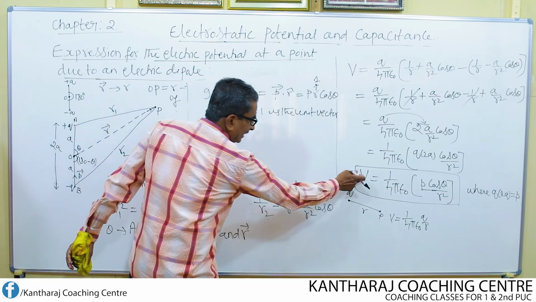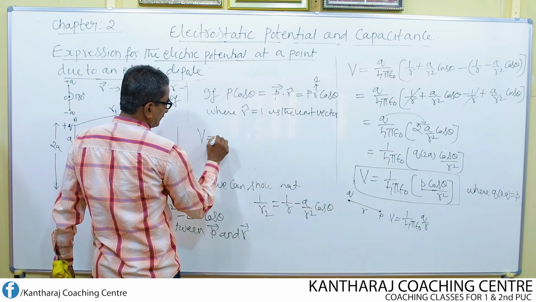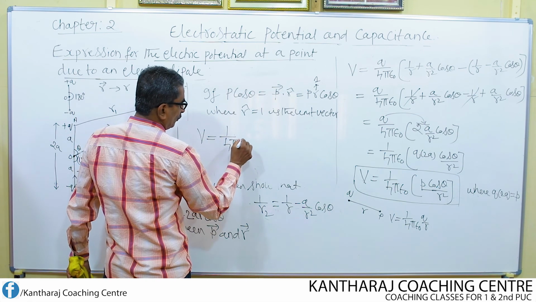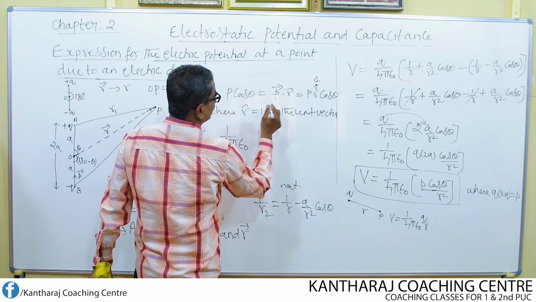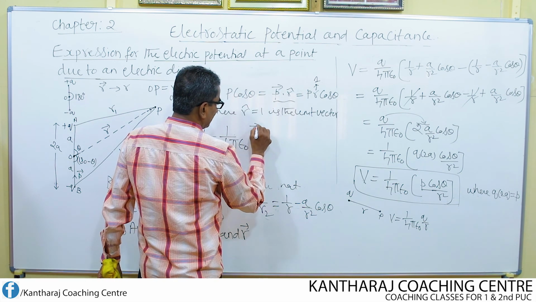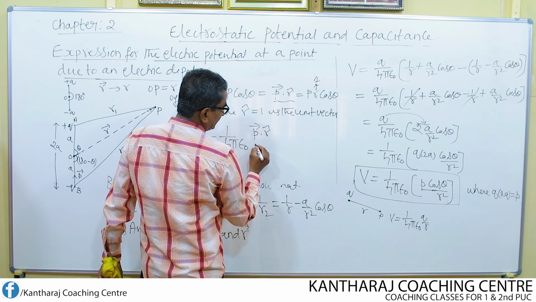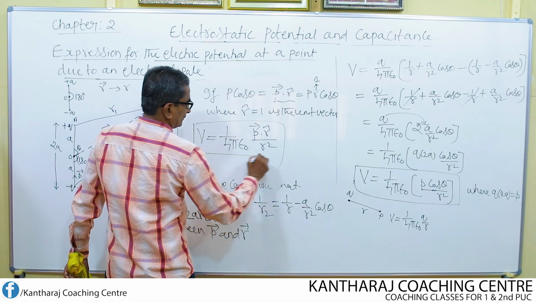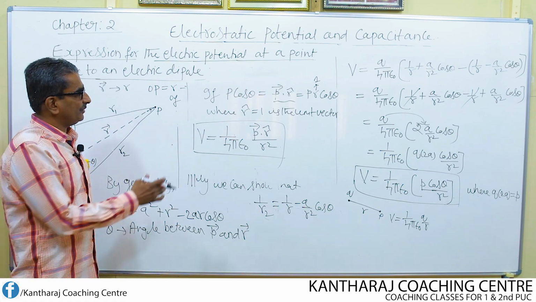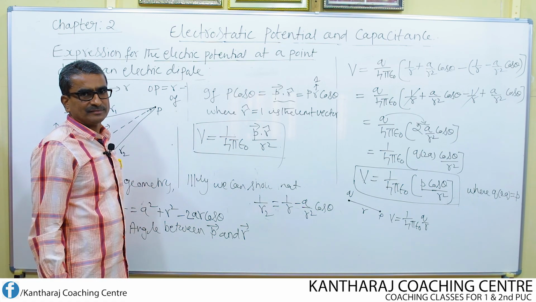So I can write this equation in this form also. V equal to 1 over 4 pi epsilon naught, P cos theta can be written as P dot R cap divided by R square. So this way also we can write it. Thank you.